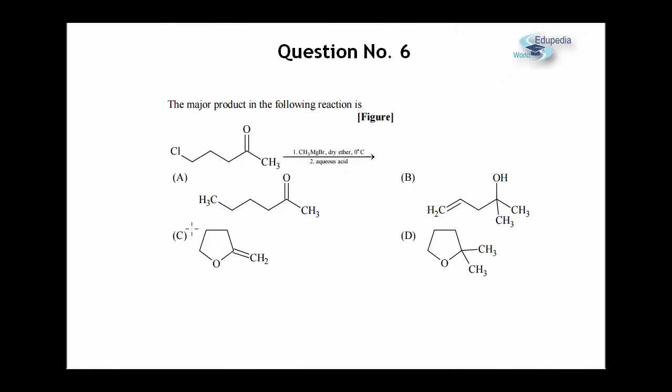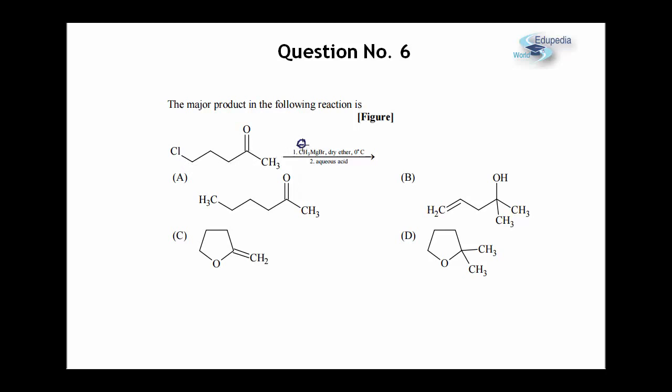Let's have a look at question number 6. Question number 6 is from organic chemistry and it's a decently conceptual question. We have been asked to predict the major product of the following reaction. This is the reagent which we have been given and we are making it undergo a reaction with Grignard. As all of you must know, Grignard is nothing but a supplier of R minus, that is CH3 minus. With this CH3 minus, for this particular reagent, there can be 2 possibilities.